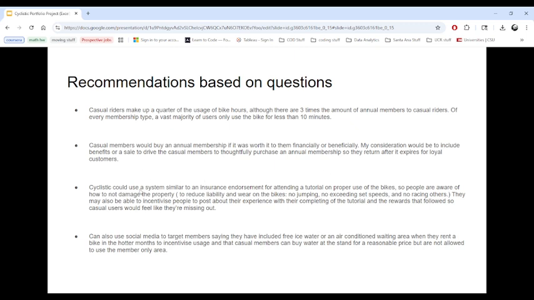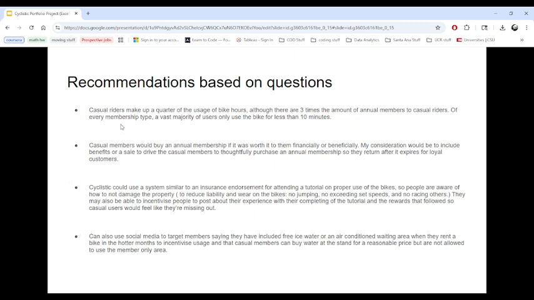The third recommendation would be that Cyclistic could use a similar insurance endorsement, which would reduce the wear on the bicycles being used improperly and further reduce the maintenance as well. By doing this, you would incentivize people with a sale and likely have more people coming that are already using the bikes.